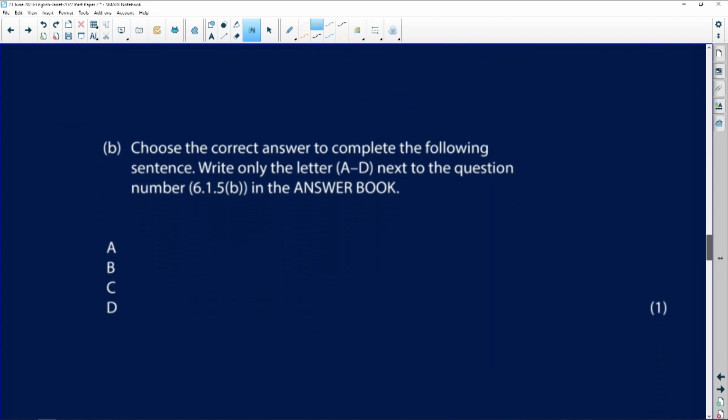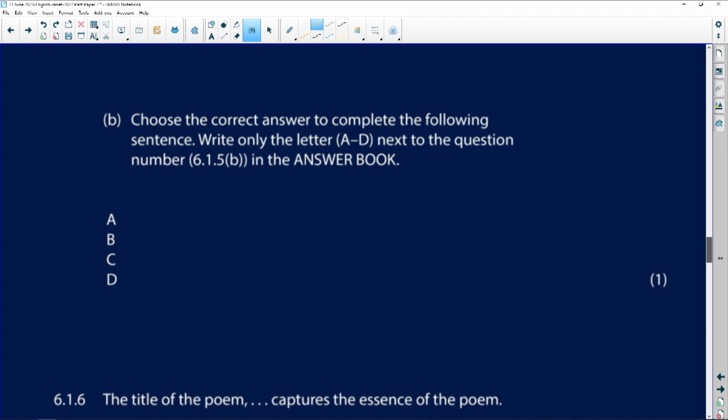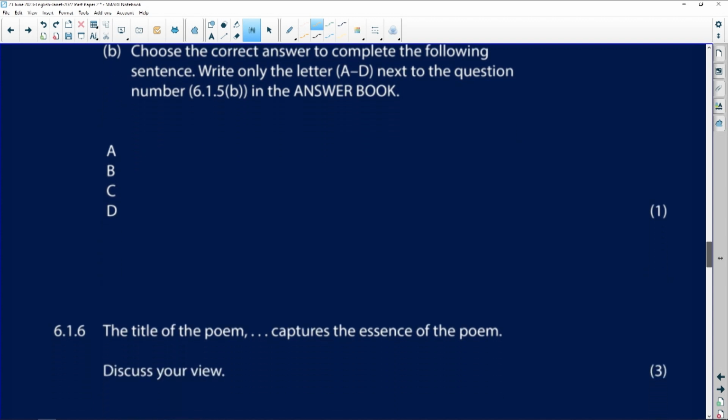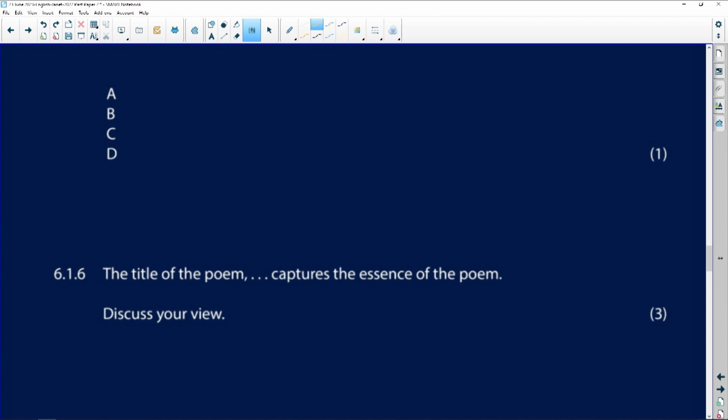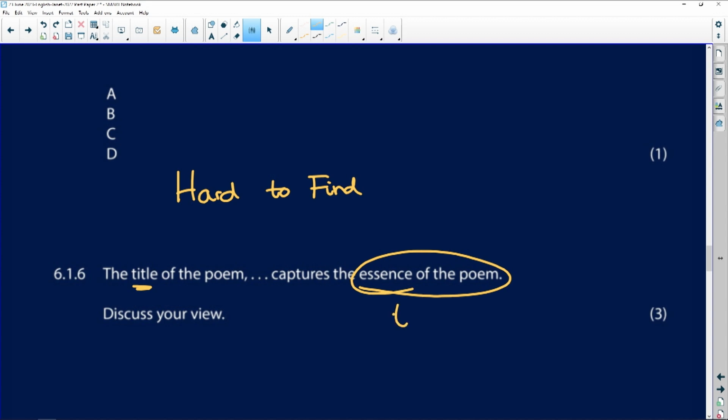Choose the correct answer. Multiple choice, you need to know your poems really well. Now, I like this as a question. The title of the poem captures the essence of the poem. Discuss your view. So you're going to look at all the titles. So let's say Hard to Find, since we started with the Sinisipho Jojo. The essence of the poem. So this is what you've got to give me. This is a theme as well.